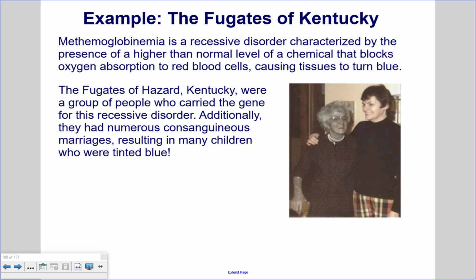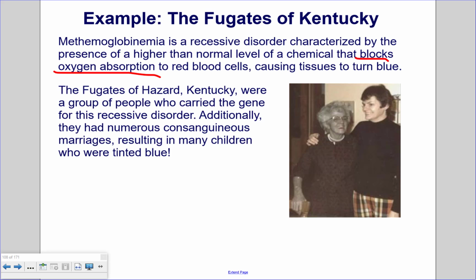An example of a recessively inherited disorder, the Fugates of Kentucky. Methemoglobinemia is a recessive disorder characterized by the presence of higher than normal levels of a chemical that blocks the oxygen absorption into the blood. So we're blocking that oxygen absorption into the blood, and as a result, this causes the tissues to turn blue. So the blood is a darker red, and more blue light is scattered from the blood vessels through the skin.